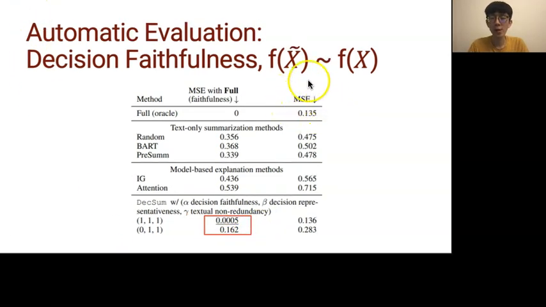The MSE on the right column means that we compute the mean square error between f of x tilde and the ground truth y. And we can see that the trend is similar to MSE with f, that DecSum with 3 components still performs the best.